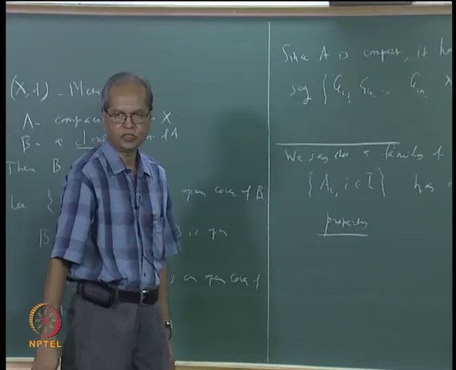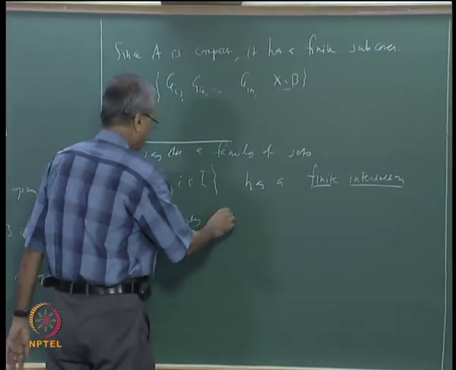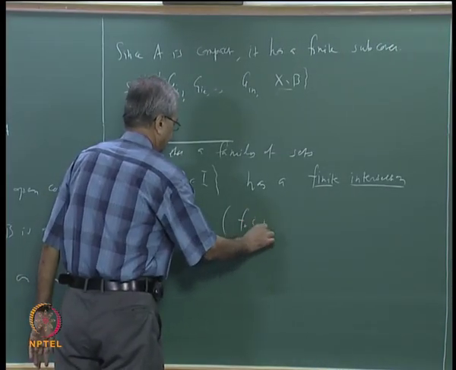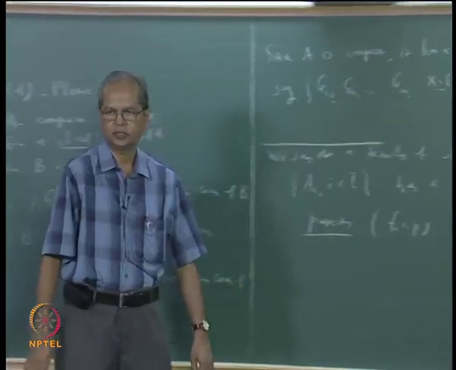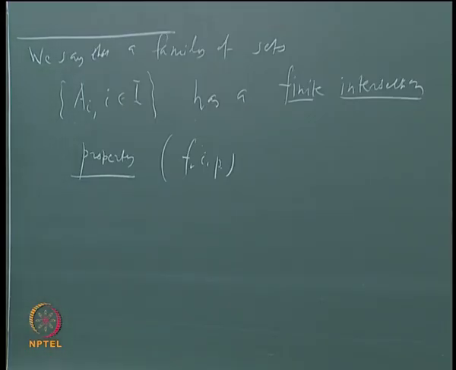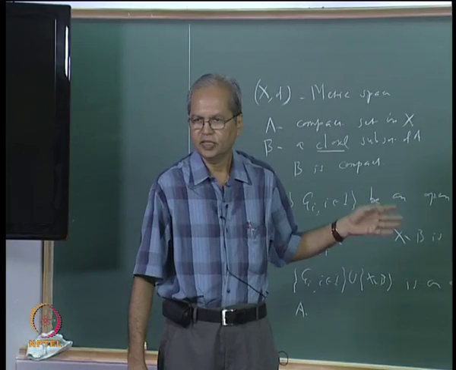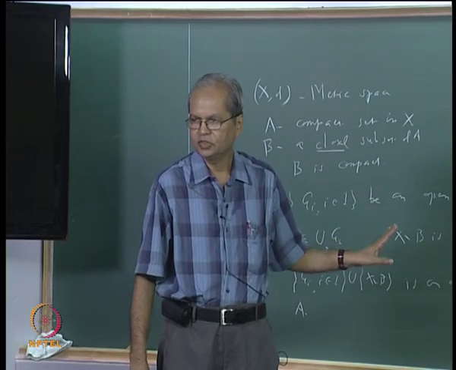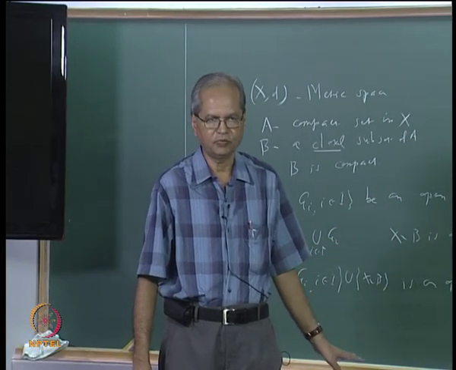There is a standard short form used for this, FIP, finite intersection property. It is clear from the name what it should mean. Finite intersection property means if you take any finite subfamily of this, then that has a non-empty intersection.